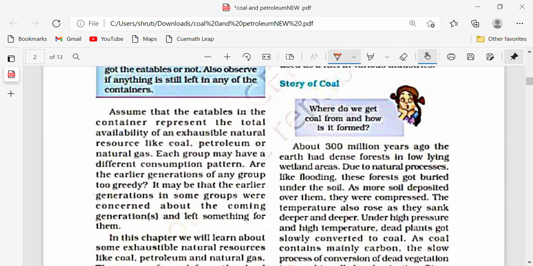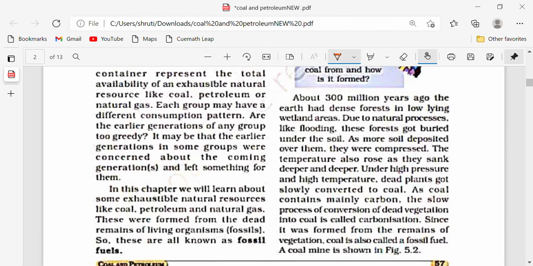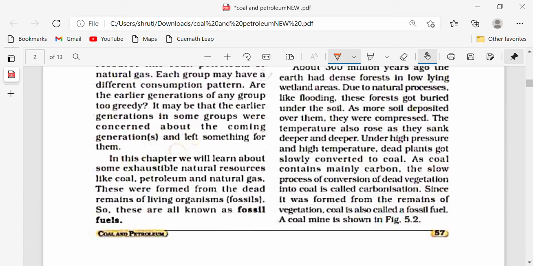So the three things we are going to read in this chapter are exhaustible natural resources like coal, petroleum and natural gas. Let's read about these three one by one: how they are formed, and what their properties are.